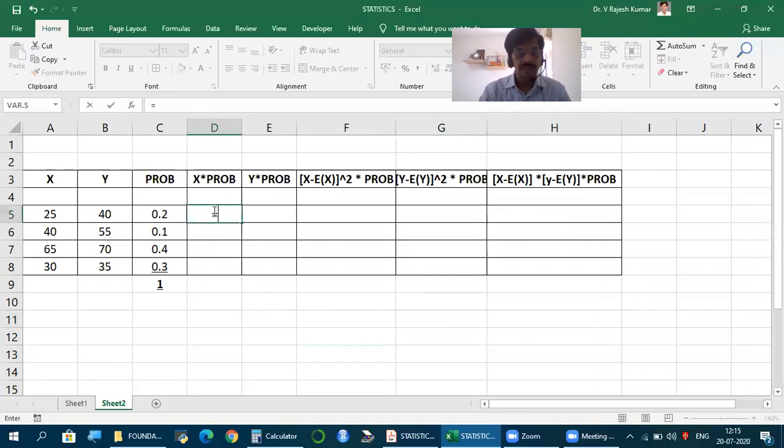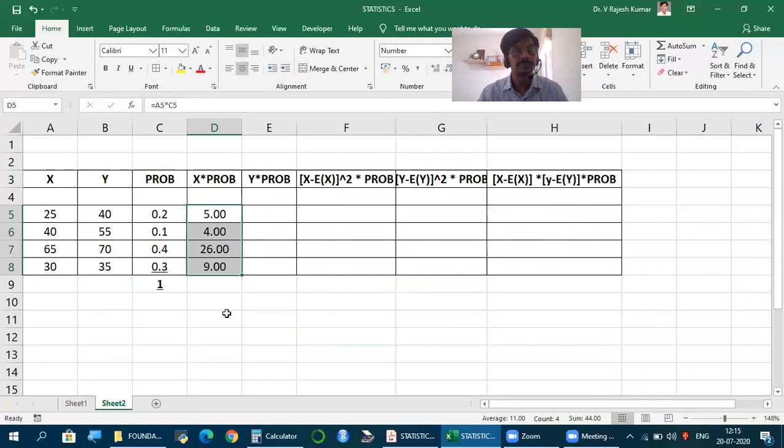So first, X into probability. So 25 into 0.2, 40 into 0.1, 65 into 0.4. This is E of X, we say, expected value of X. So in fact, you get it in the table itself.